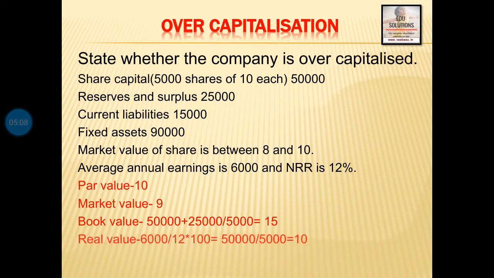Then real value. Firstly, we will capitalize the profit. That is 6,000 divided by 0.12, or 6,000 divided by 12 into 100, is equal to 50,000. Then divided by number of shares, 5,000, is equal to 10. So here par value is greater than market value. That is, 10 is greater than 9.